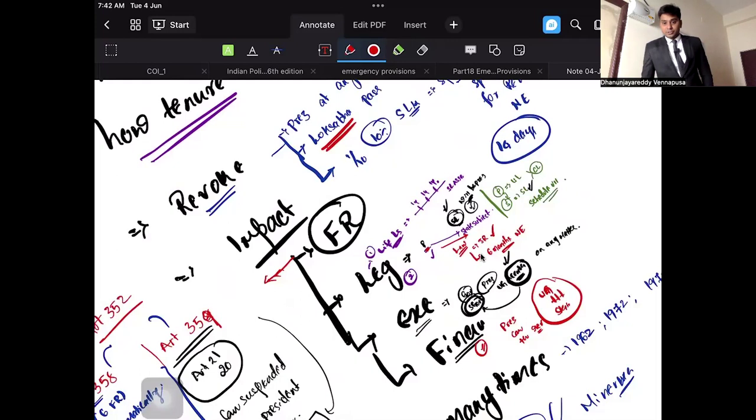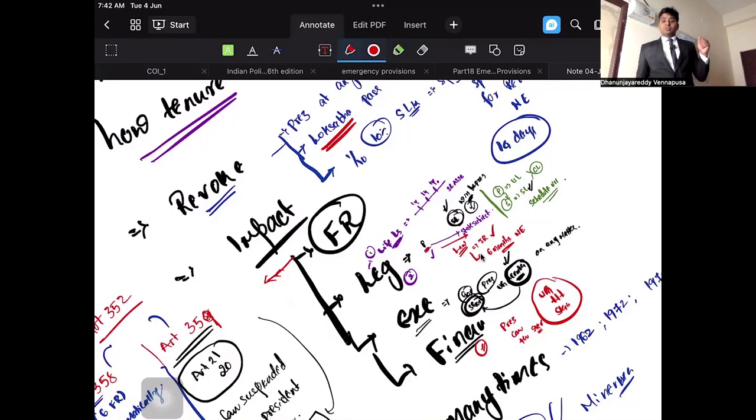Going for the so-called legislative impact. If you look at the legislative impacts, it is simple. First thing is, Parliament will exist, state legislature will exist. State will be making laws on state subject. There is no disturbance. However, Parliament gets extra power to make laws on the state subject. This is one thing that you have to remember.